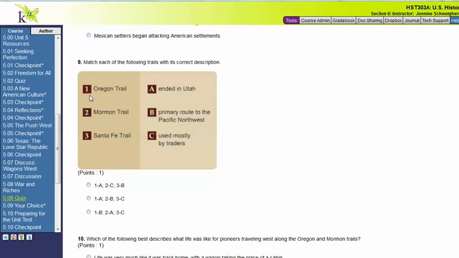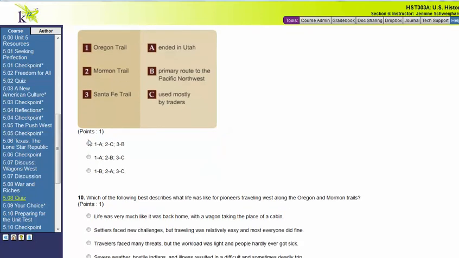Would that be the 1, the Oregon Trail, 2, the Mormon Trail, or 3, the Santa Fe Trail? The last option is C, used mostly by traders. Would that be 1, the Oregon Trail, 2, the Mormon Trail, or 3, the Santa Fe Trail? Remember, you have to select the group here that correctly represents the matched pair of all of these relationships.